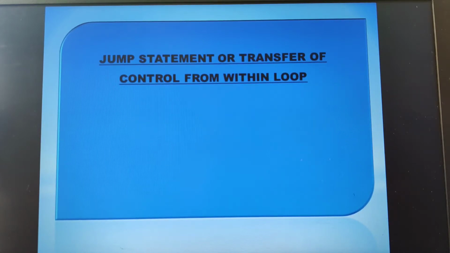So the topic that we are going to discuss today is jump statement or transfer of control from within a loop. Before I proceed with this topic, let us have a quick glance at what we discussed in our previous video. That is, we discussed the looping statements like while, do while and for loop.